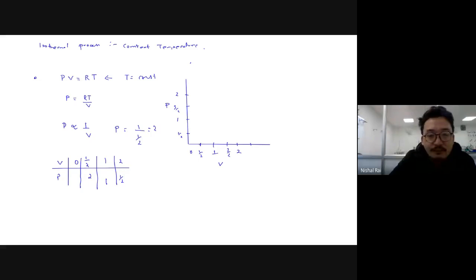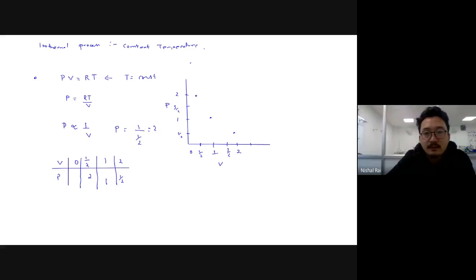Over here also, similar: half, 1, 3 by 2, 2. For 0 it was diverging. For half you got 2, so we start somewhere around here. For 1, it's exactly 1. For 2, it's somewhere around half over here. Clear?